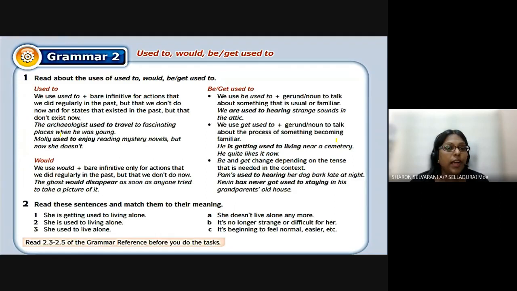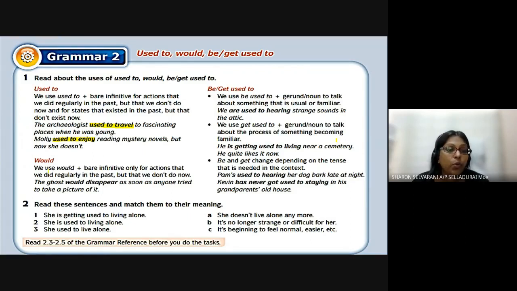Okay, next one. The archaeologist used to travel to fascinating places when he was young. Okay, see, used to travel. So that means now he is no longer traveling. Now probably he is old, so he's not traveling. He only traveled when he was young. Okay, Molly used to enjoy reading mystery novels, but now she doesn't. You see, she used to enjoy. Before, maybe many years ago, she loved reading all these mysterious novels, but now she does not read them.